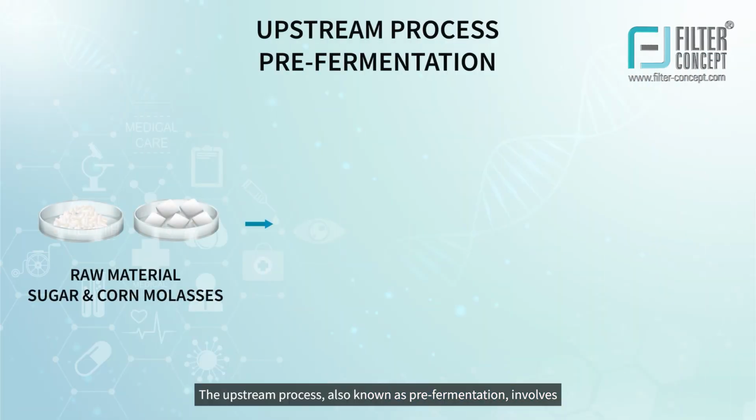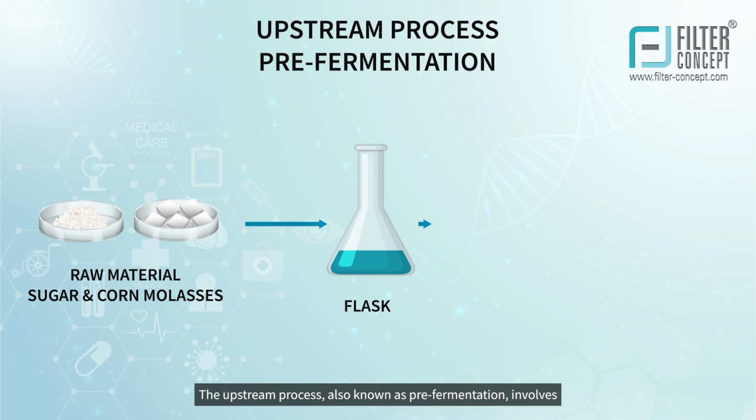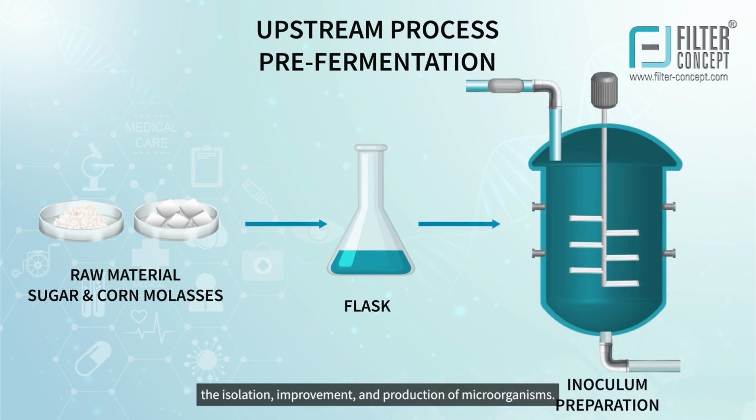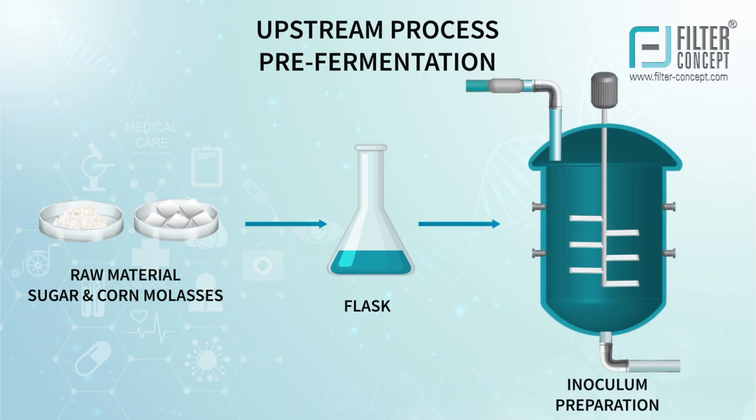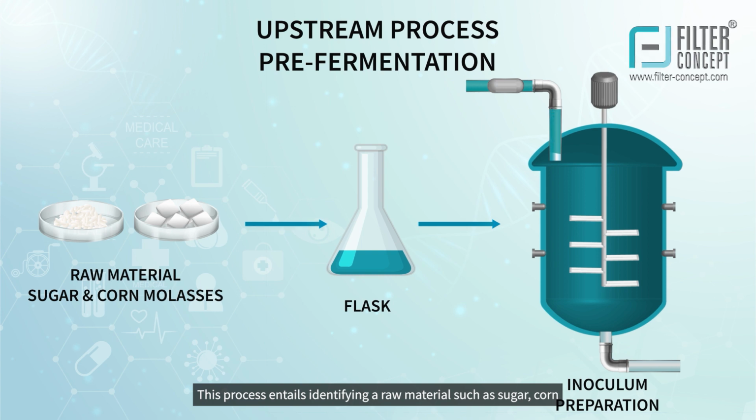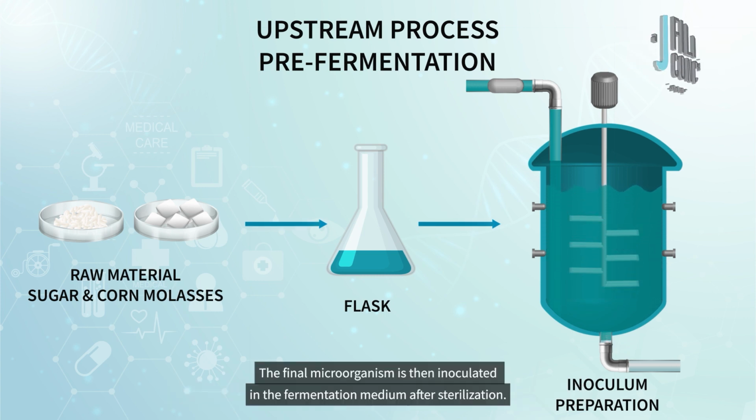The upstream process, also known as pre-fermentation, involves the isolation, improvement, and production of microorganisms. This process entails identifying a raw material such as sugar, corn molasses, or cellulose corn and preparing the culture media and inoculum. The final microorganism is then inoculated in the fermentation medium after sterilization.